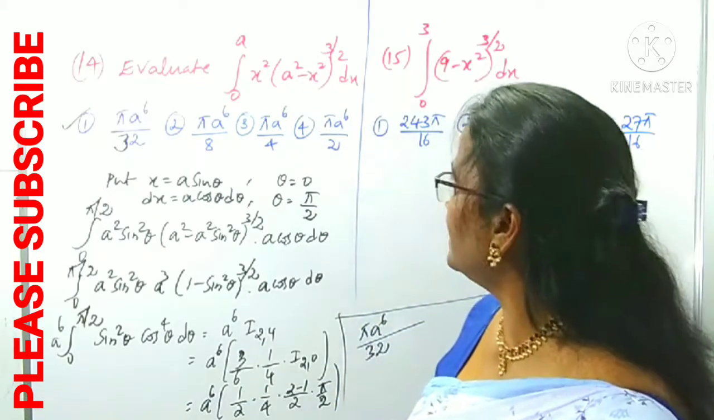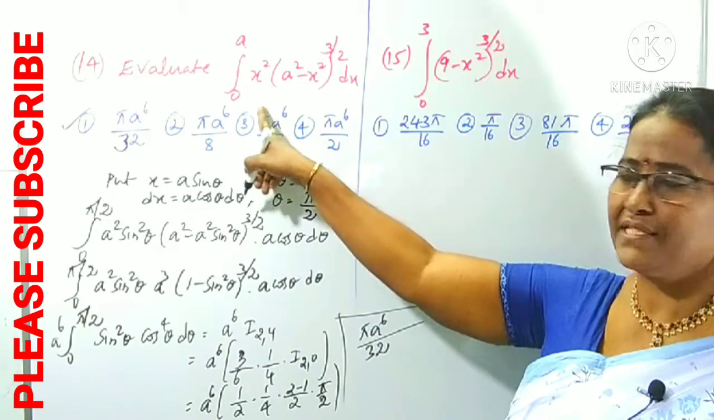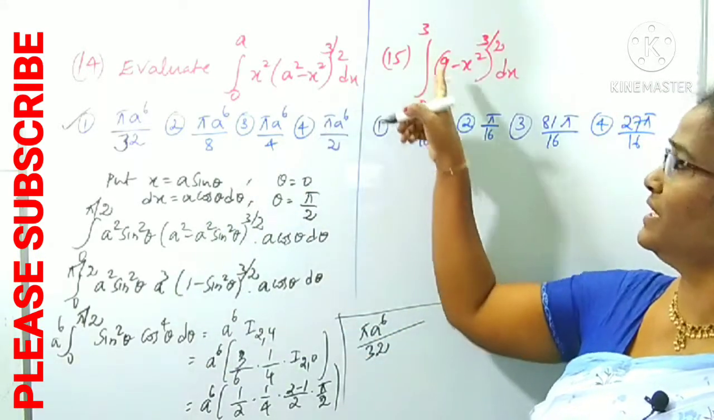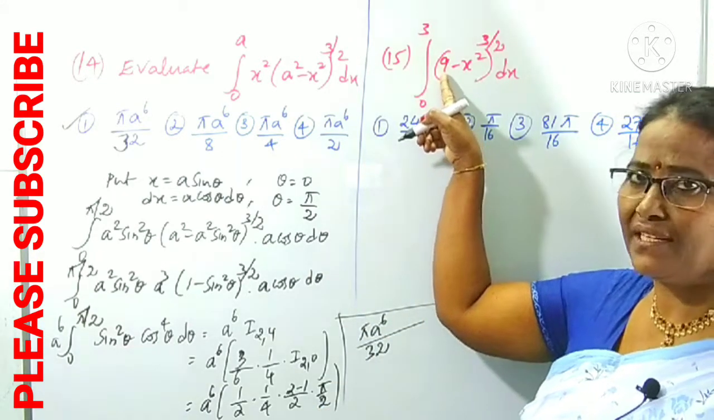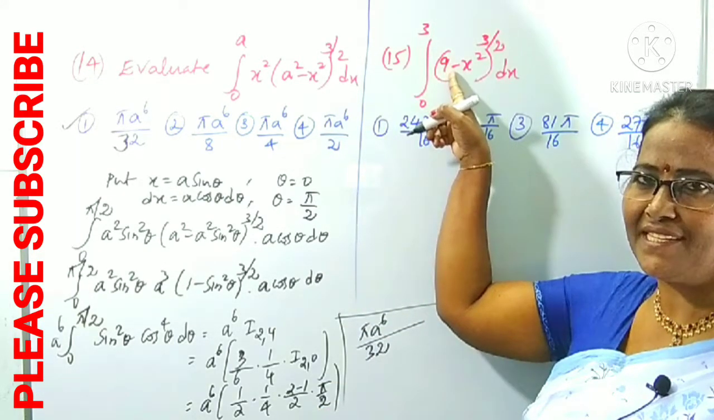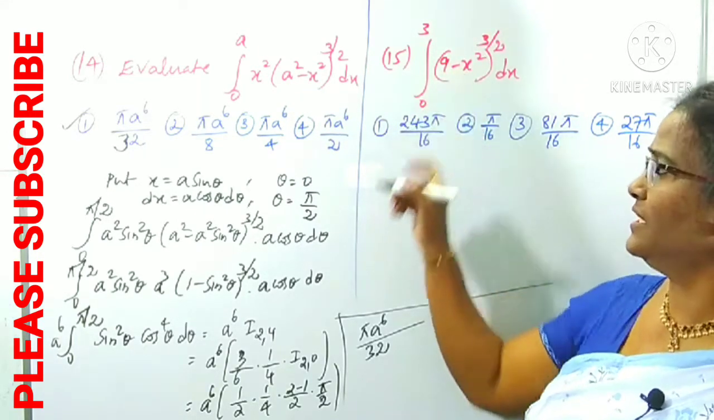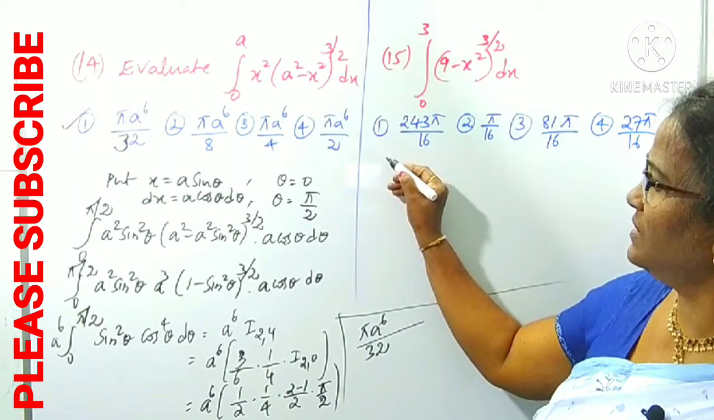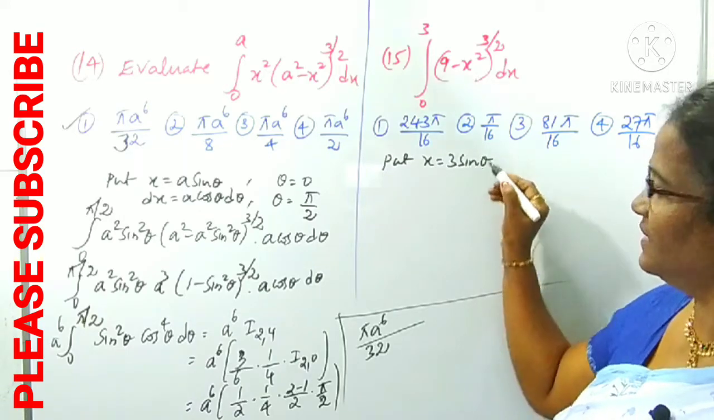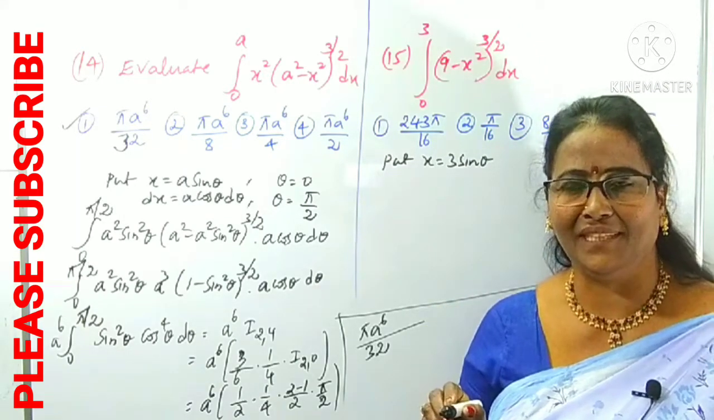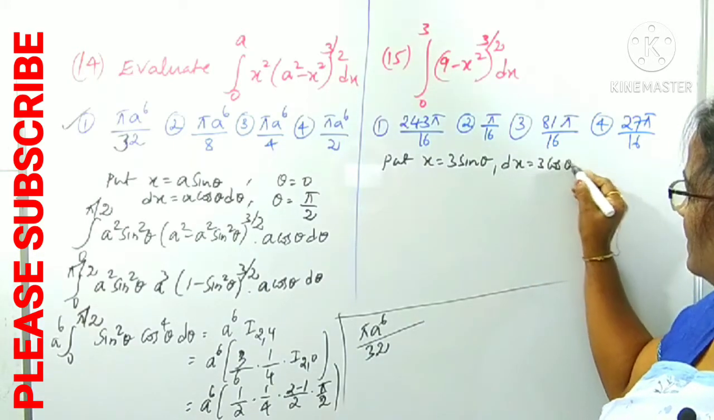Clear? Now concentrate on question number 15. By taking a suitable substitution, as we did for the reduction formula, the same way here we can take a suitable substitution. In place of a square, what is there? 9. a square is 9 means a is 3, like a square minus x square, 3 square minus x square. Indirectly you can take the substitution: put x equals 3 sin theta, 3 in place of a. Now dx is 3 cos theta d theta.